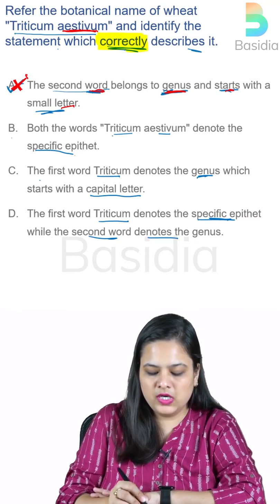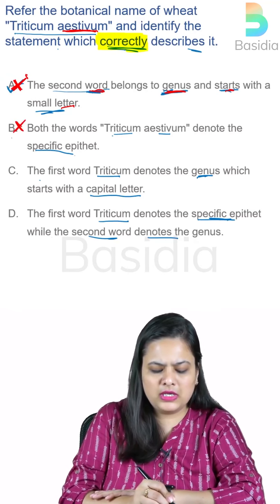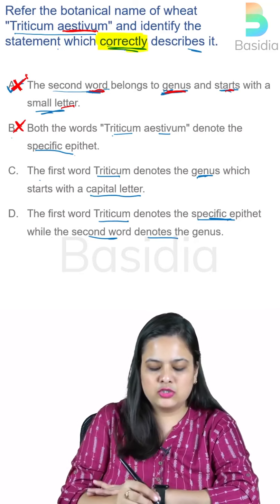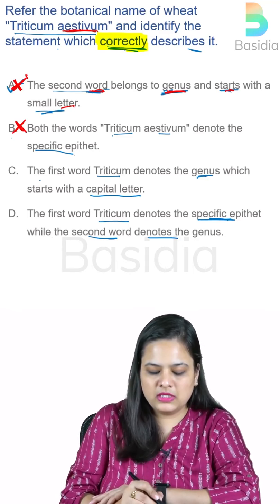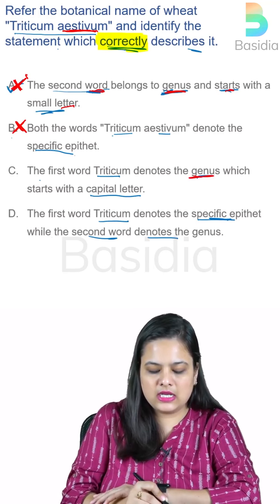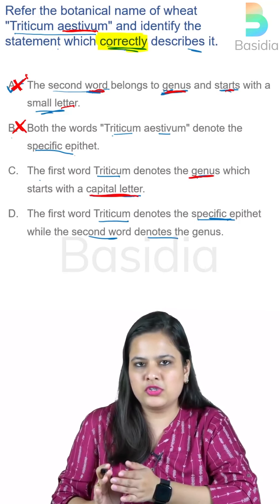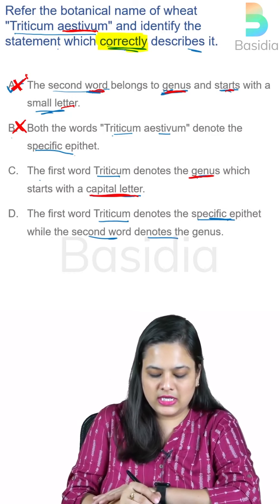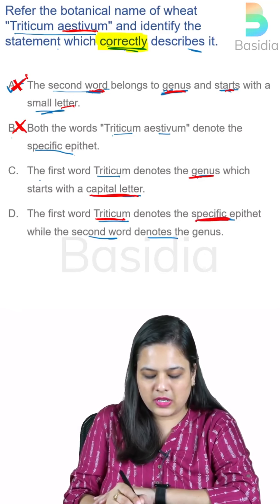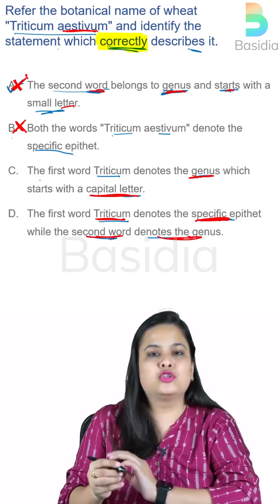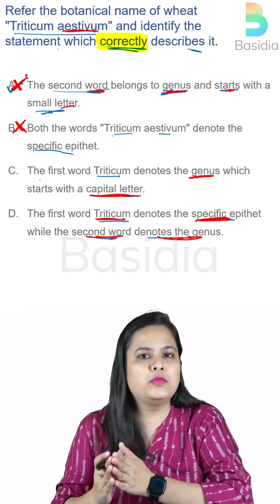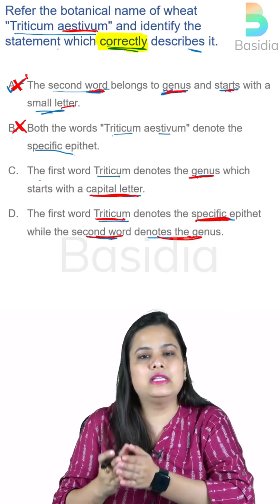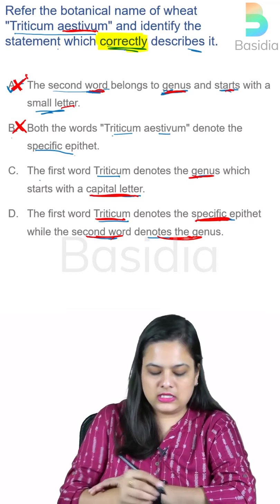Now, option B, both the words denote specific epithet. In binomial nomenclature, this never happens. We need to specify the genus as well as the specific epithet, right? So this option is again wrong. Third option, the first word Triticum denotes genus and starts with a capital letter. This could be the right option, but just to make sure, let's take a look at the fourth option as well. It says the first word Triticum denotes specific epithet, while the second word denotes the genus. Here we know for sure that in binomial nomenclature the first word is always the genus, and it always starts with a capital letter. So the correct answer is option C.